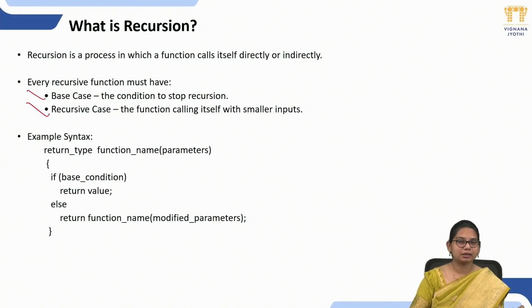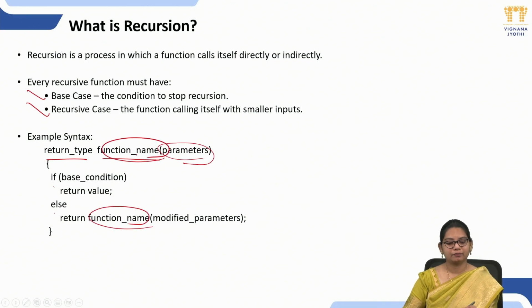Let us take the syntax. While writing a recursion, first you mention the return type and the function name, and you give the parameters. The base condition must be in an if case, where you give the return value, and else you return a call to the function name.